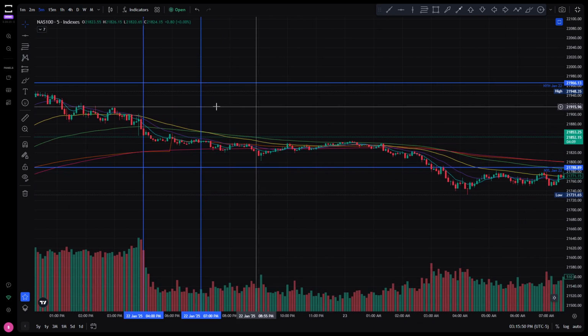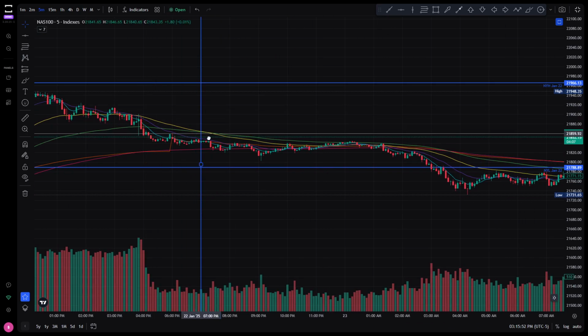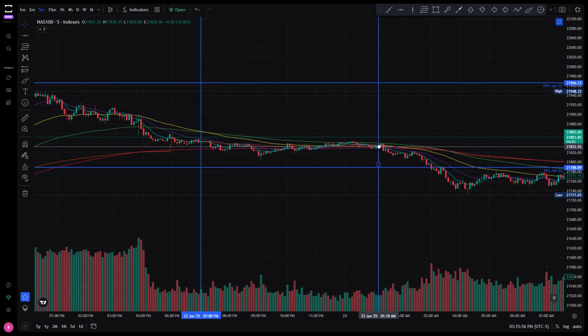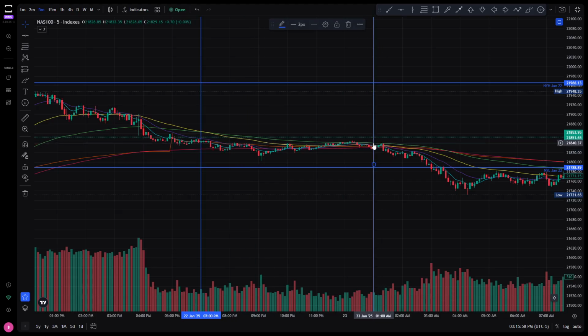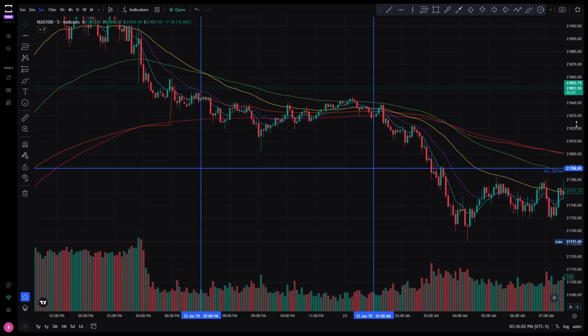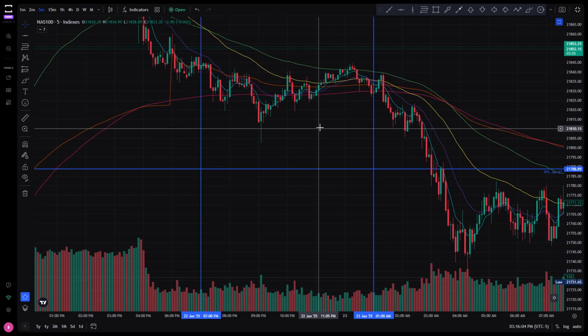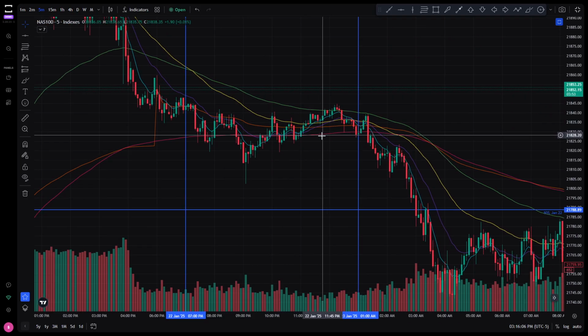The next range we're looking at is the Asian range. The Asian range goes from 7 p.m. Eastern Standard Time to 1 a.m. Eastern Standard Time. There's not much action really going on here, so we're going to zoom in to get a feel for where our highs and lows are.